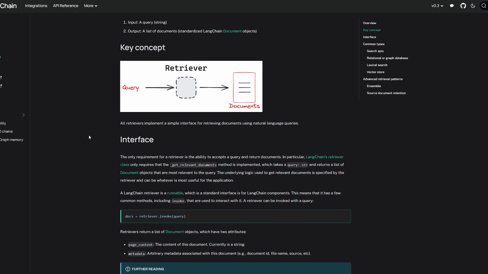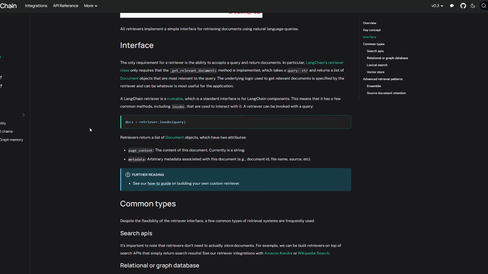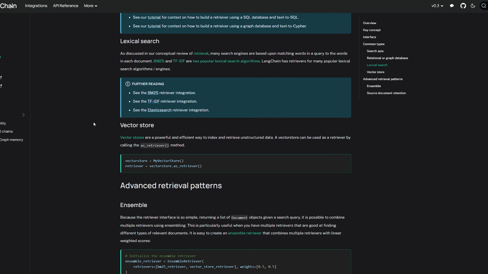But right now for our use case, we're going to be using retrievers for our generation pipeline, which is Retrieval Augmented Generation. So retrieval means that we're going to fetch relevant documents to augment into our prompt to feed to a large language model to generate an answer, right? So most of the types of retrievers that you're going to be working with are probably going to be vector stores. This is what we saw last time.